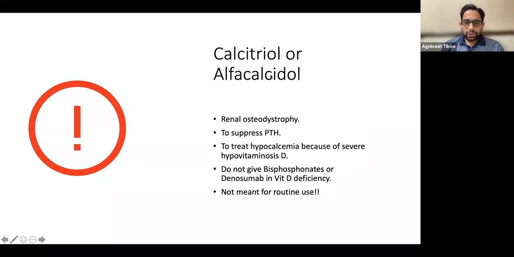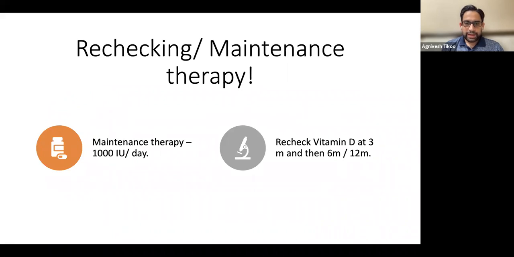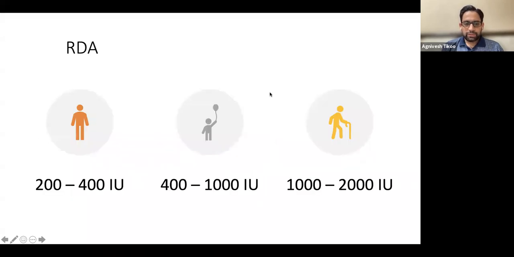Activated vitamin D should not be used. It has a very specific role. It is given only when there are renal sort of challenges and the patient is having very high PTH to suppress it, or very specific situations. They can cause renal stones and heart calcification. So avoid formulations which have calcitriol unless it is indicated. The maintenance therapy should also be given around 1000 to 2000 international units a day once the patient has attained the normal levels of vitamin D.